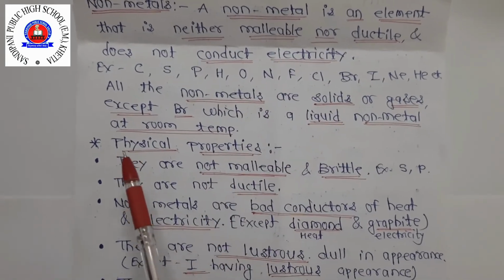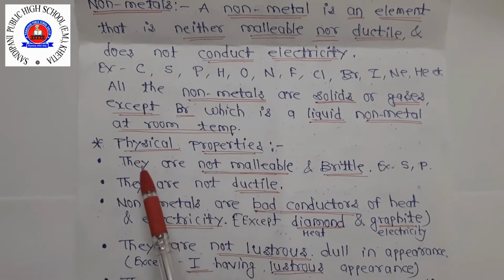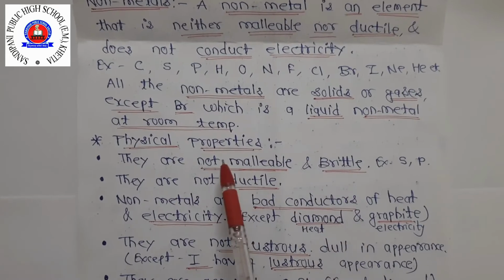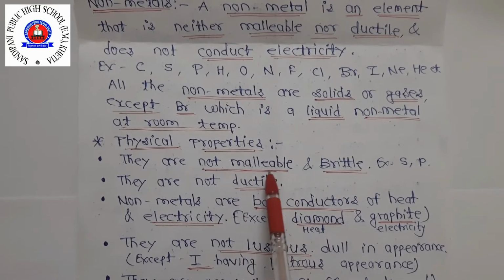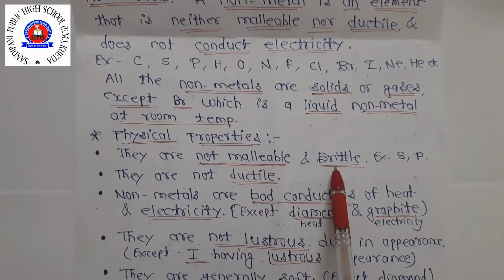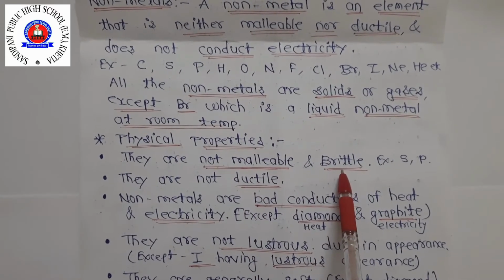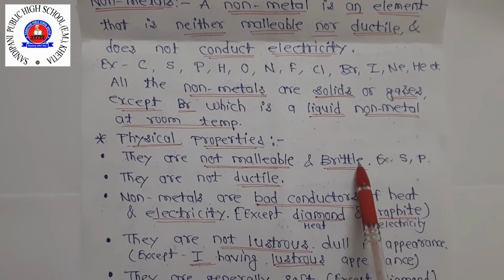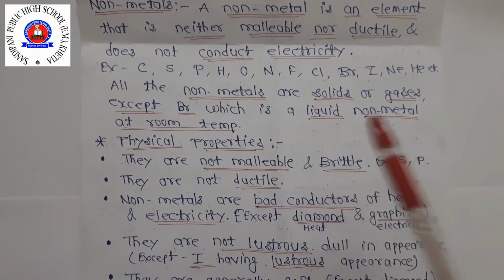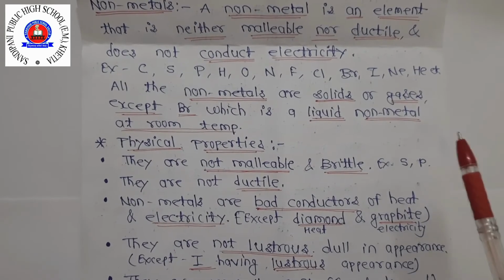Now we are starting the physical properties. They are not malleable and are brittle. Not malleable means they can't form sheets, but they are brittle. Brittle means when we beat them, they convert into pieces.